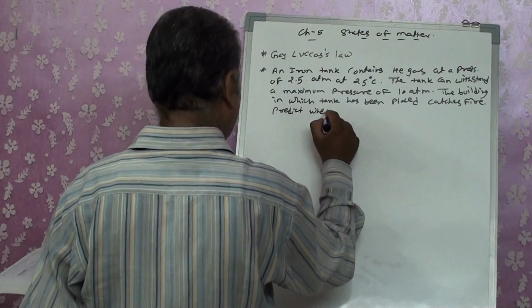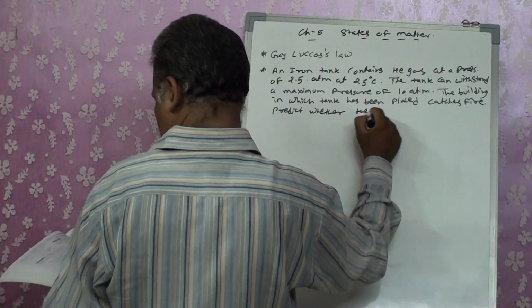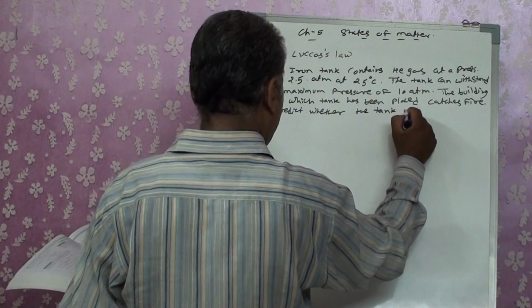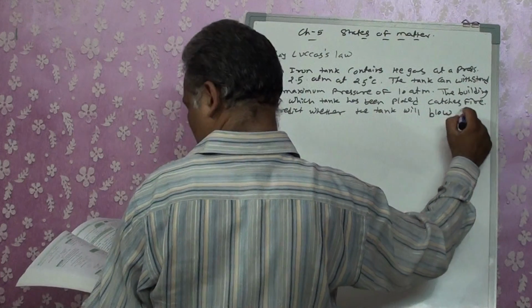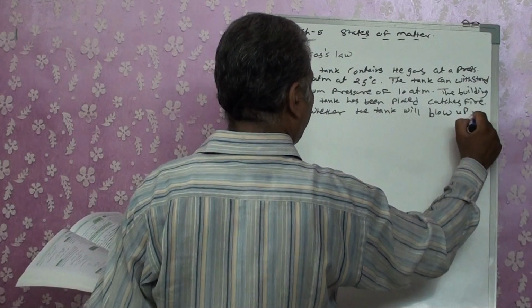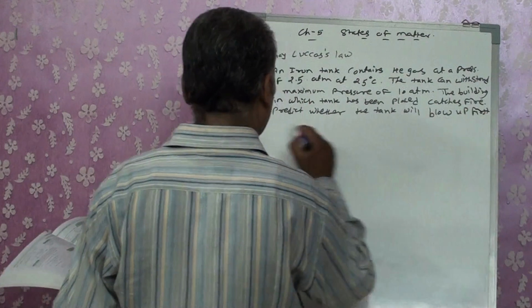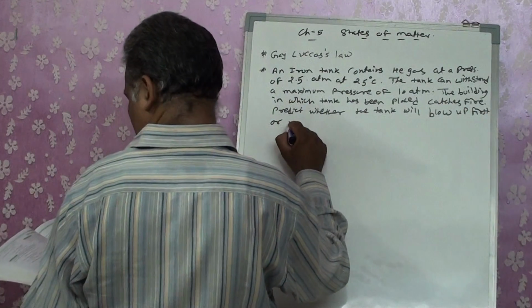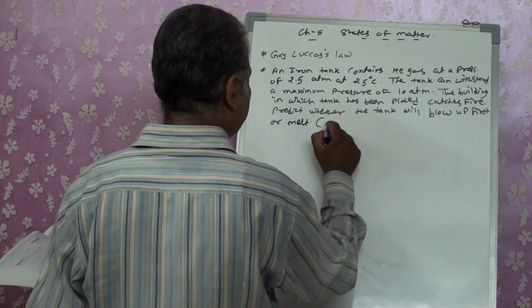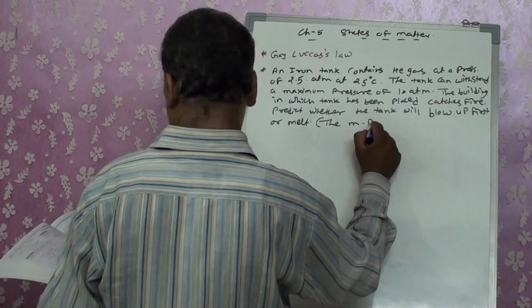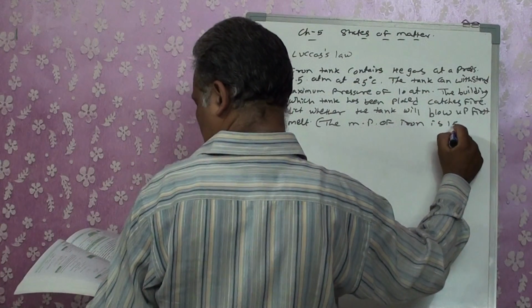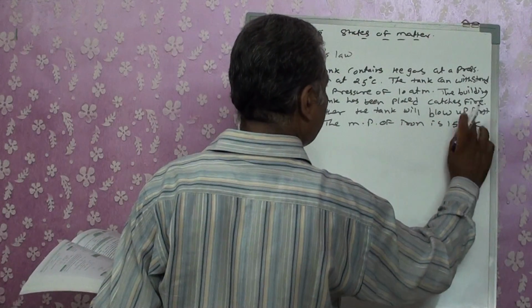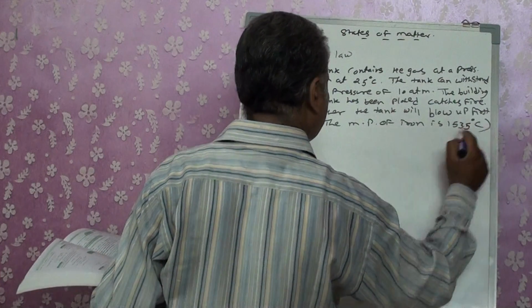Predict whether the tank will blow first or melt. The melting point of iron is 1535 degrees Celsius.